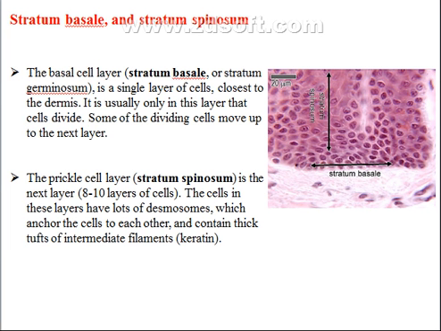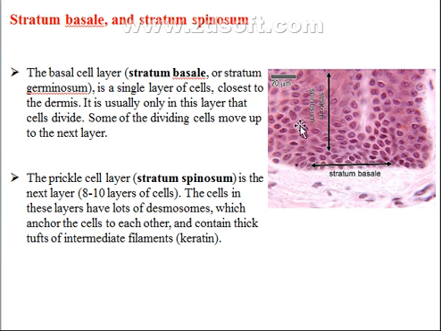The stratum basale, or stratum germinativum, is a single layer of cells, and it is closest to the dermis. It is usually only in this layer that cells divide. Some of the dividing cells move up to the next layer.